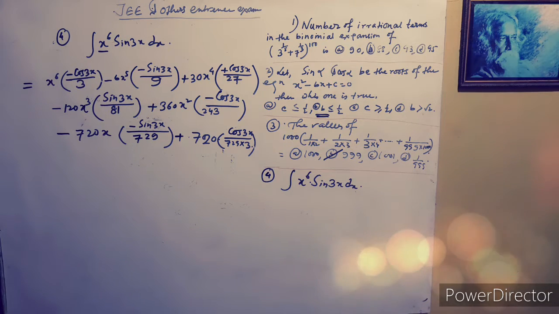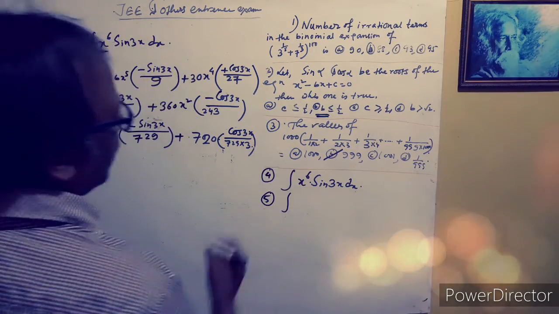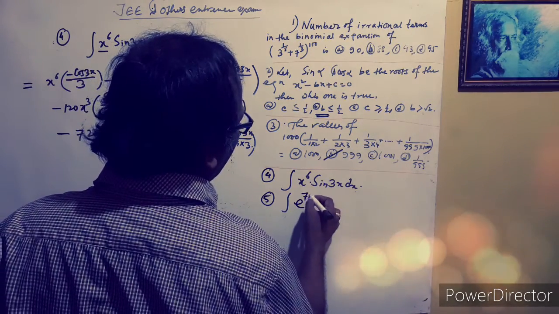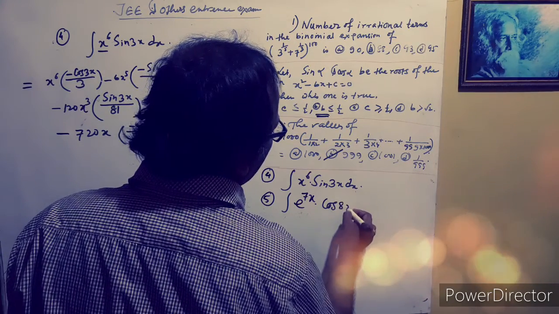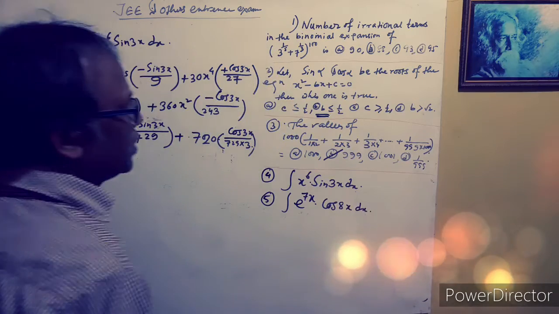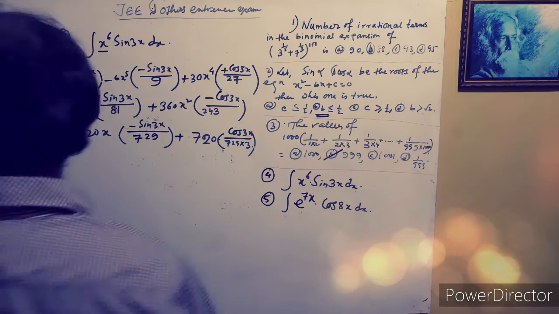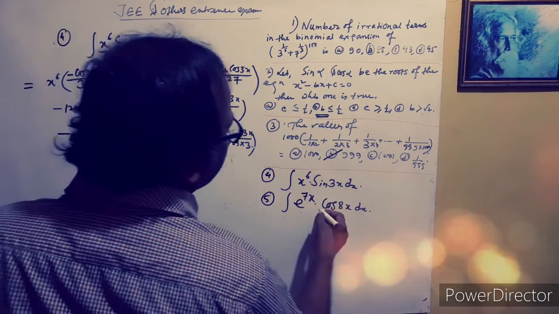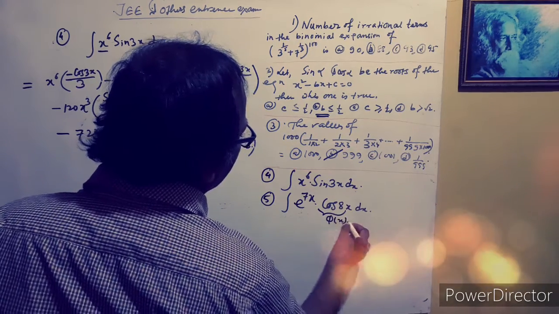Okay, so for question number 5, here is e to the power 7x into cos 8x dx. What is the easiest technique? Let us assume this as a phi of x function.